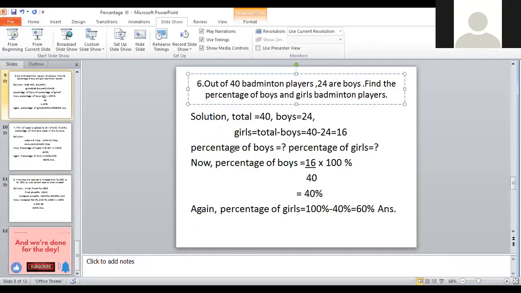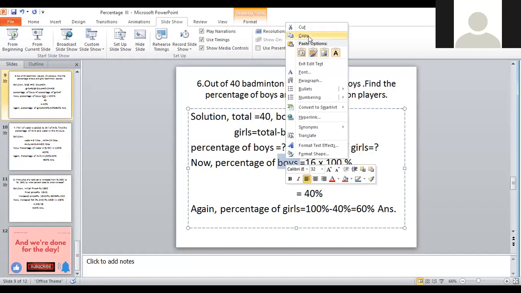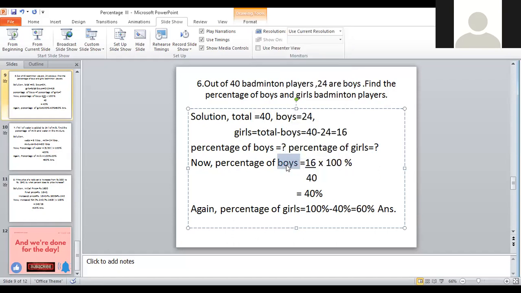Sir, both are boys or girls? That must be girls. Here must be written girls. Okay. Understood? Okay, sir. Here must be written girls.